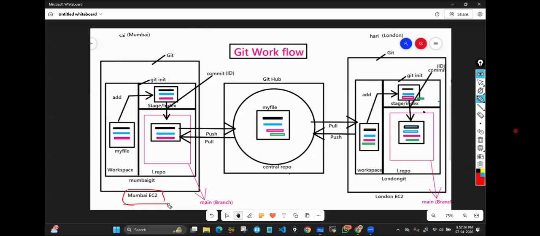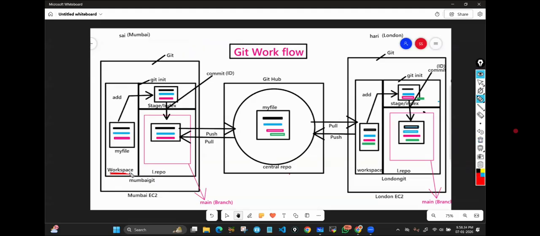I'm repeating. Sai launches one EC2 instance, then installs Git, then creates one directory. He goes inside the directory and runs one command called git init. The moment he runs that command, immediately that directory will be divided into three stages automatically. First stage, second stage, third stage. Clear?